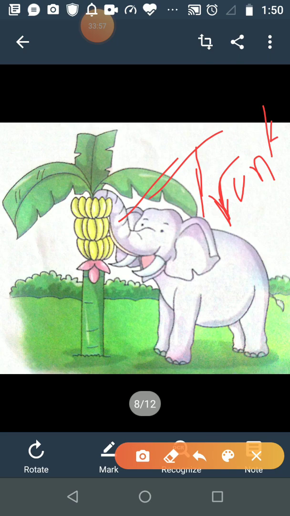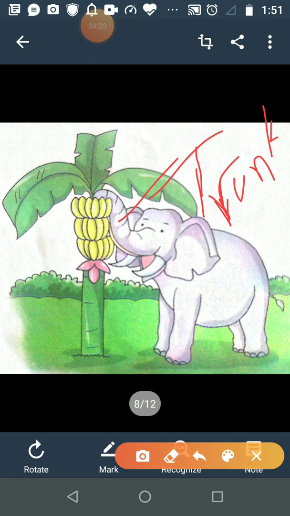So see the picture. This is a picture of a banana tree, and now what is the elephant doing? Look at the distance of the elephant's mouth from the tree. Is it possible for the elephant to jump on the tree, or stand on the tree and eat all these bananas? No, because the elephant is a big animal, a very heavy animal.